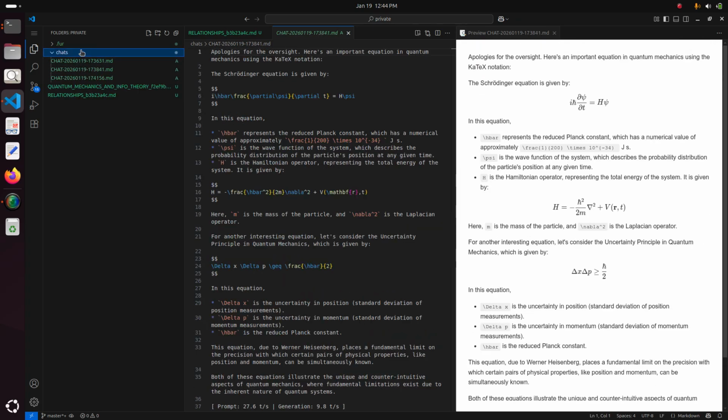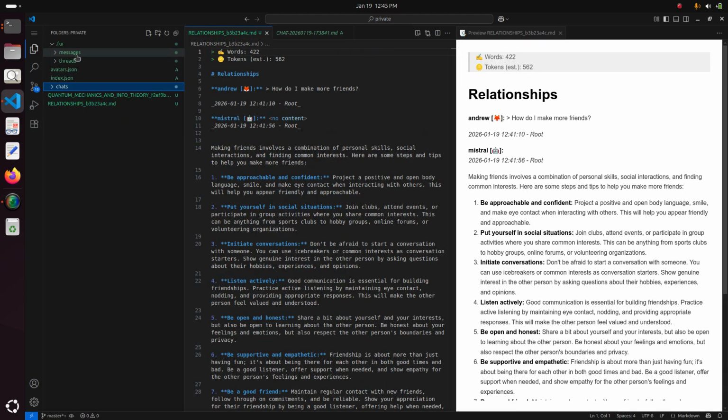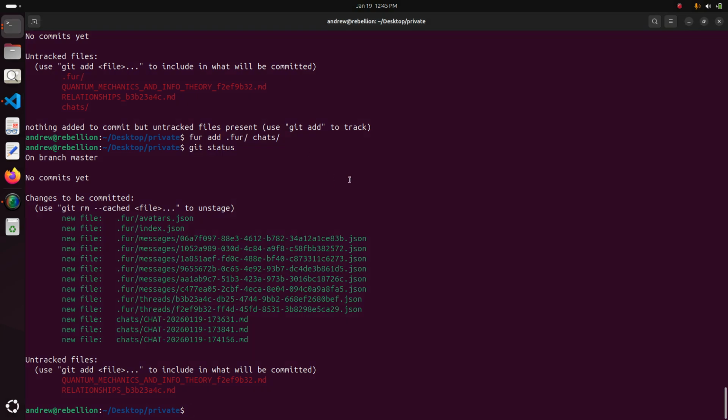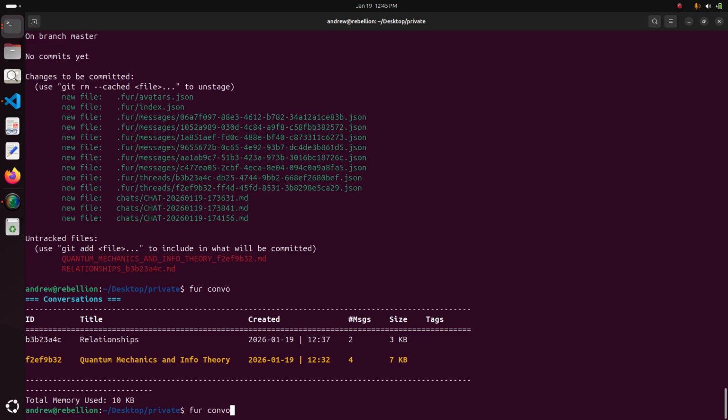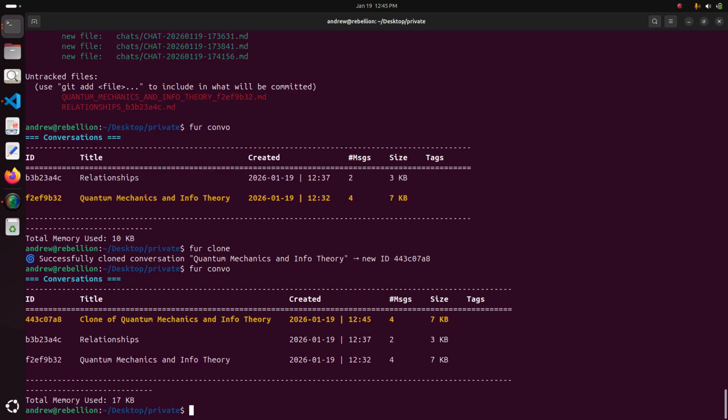The reason is that, well, obviously, as I mentioned, the fur registry is the brain for it. So it just controls how everything is saved, all the metadata, everything. Okay. Of course, we can go farther, and this also allows for clones, for forks, right? And if we want to fork our conversation with quantum mechanics and info theory, we just type for clone, and it automatically creates a clone or a fork, or whatever you want to call it, of it.